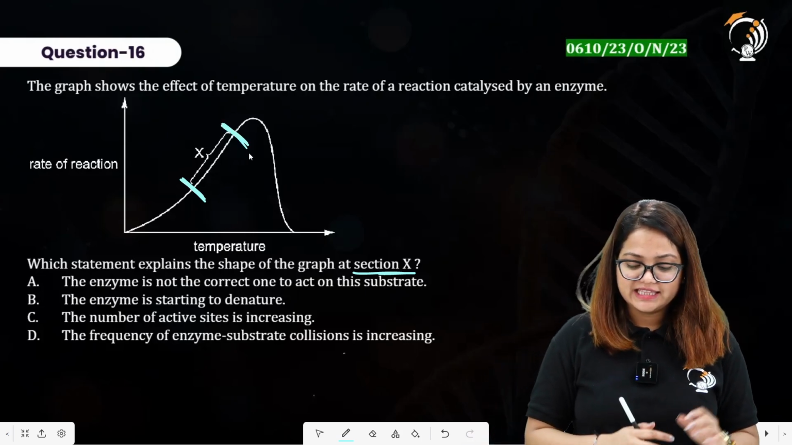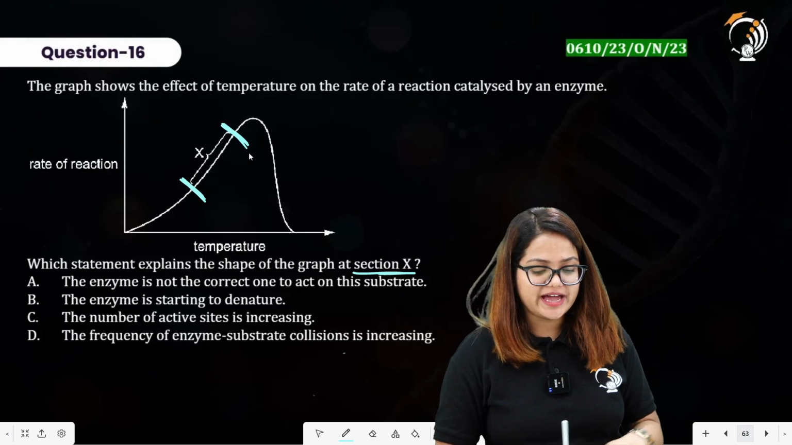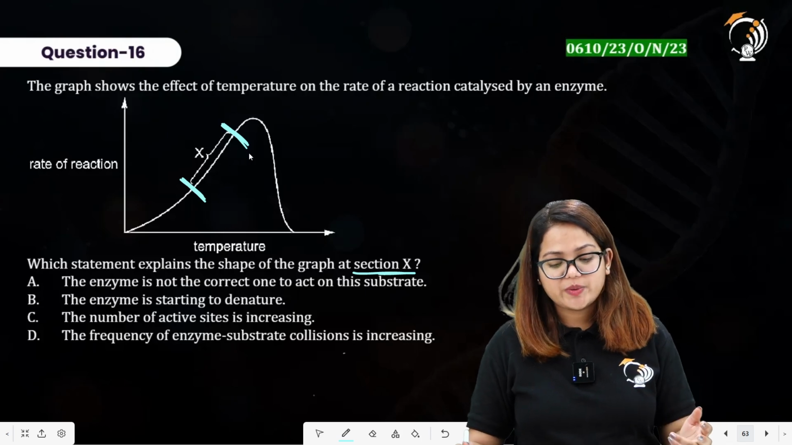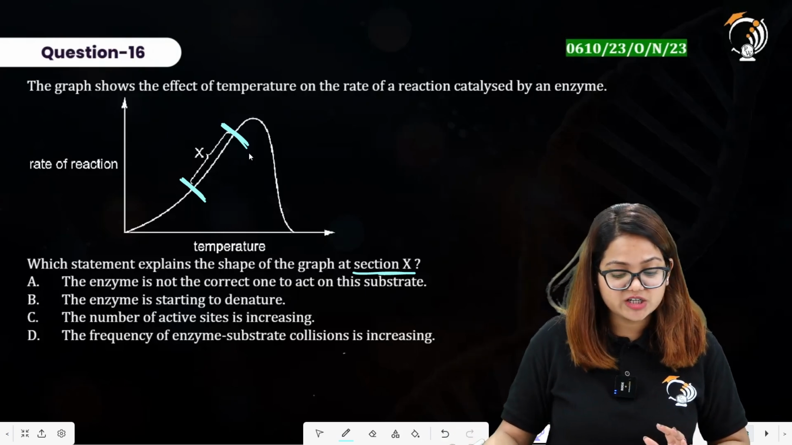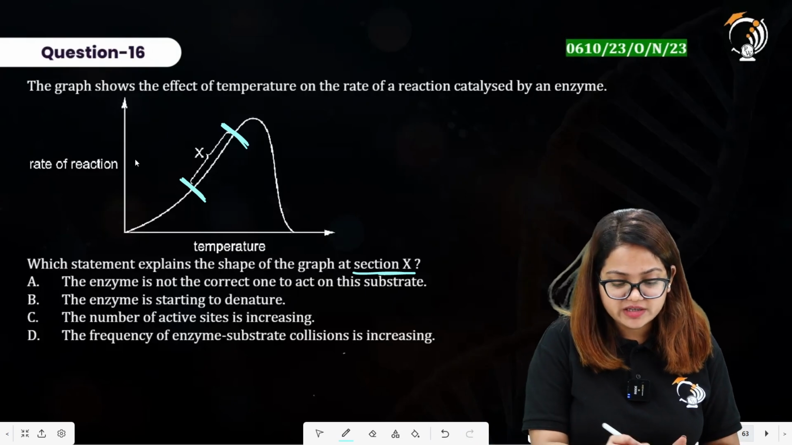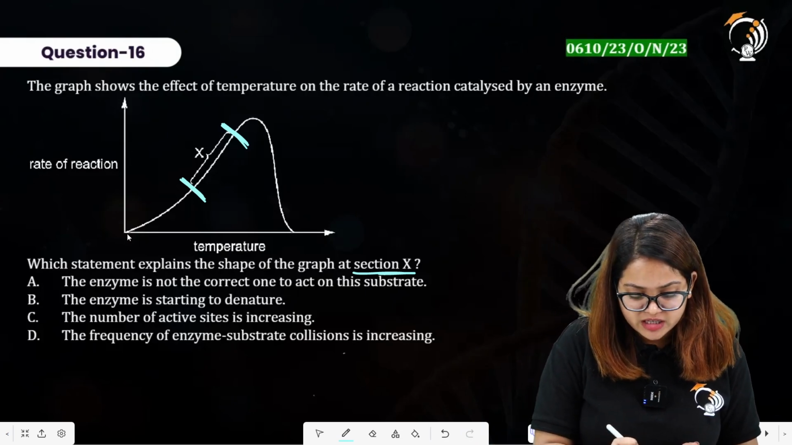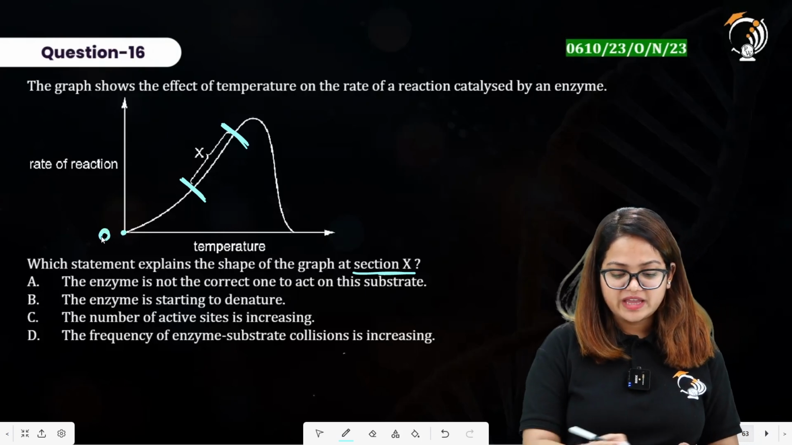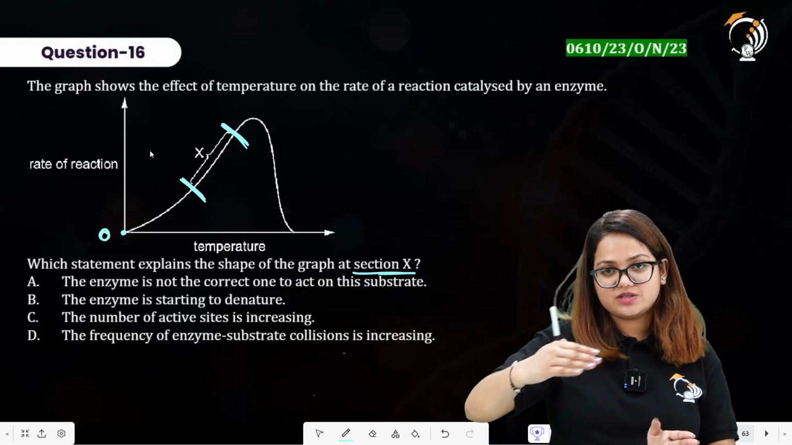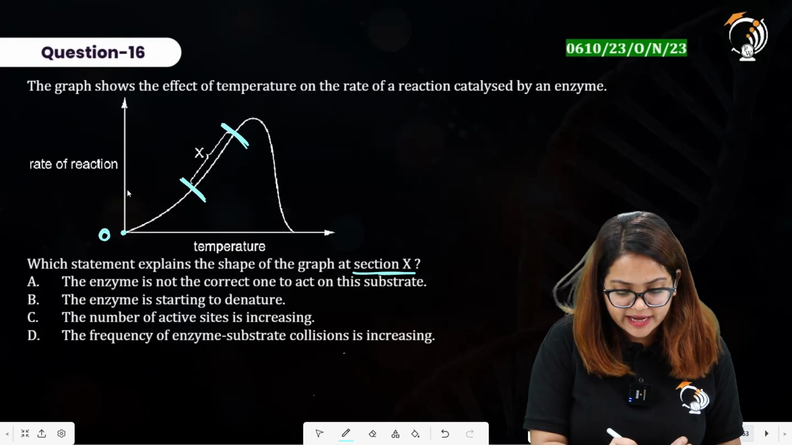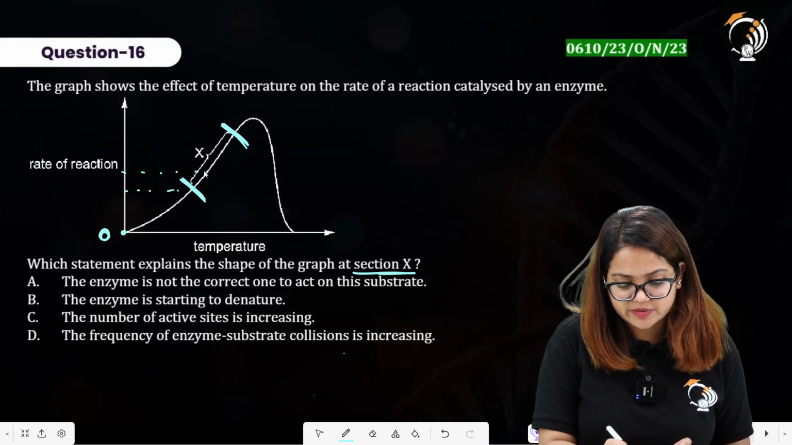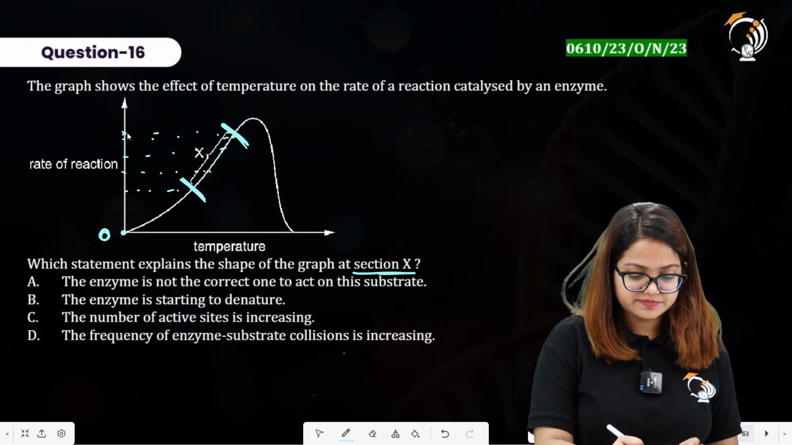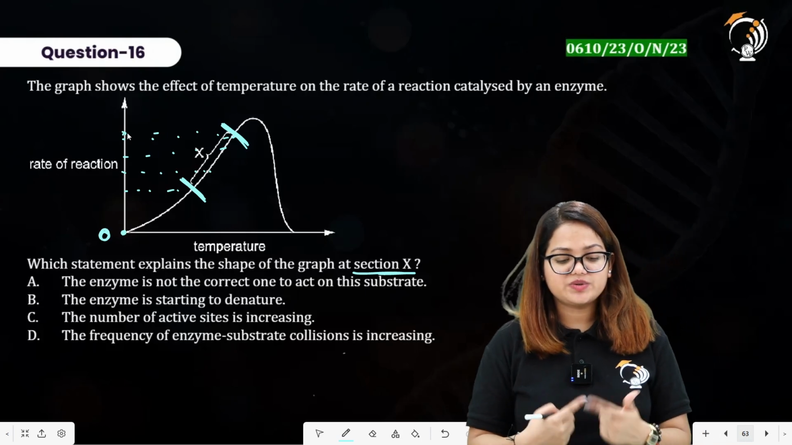Statement A says the enzyme is not the correct one to act on this substrate. If the enzyme was not the correct one to act on this substrate, then how can the rate of reaction have some value? So it is showing a value over here. It was minimum at this point, that is 0, and it is having a value at this X region. It has some value at this region, but not 0, alright.